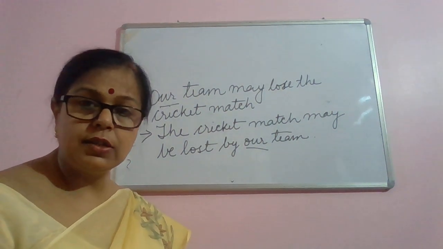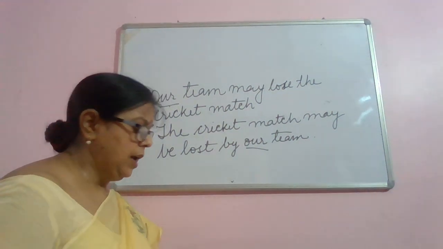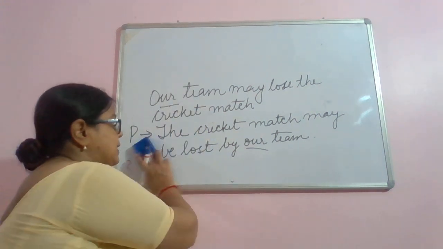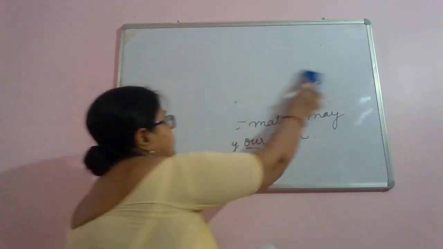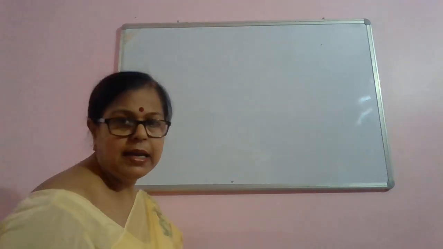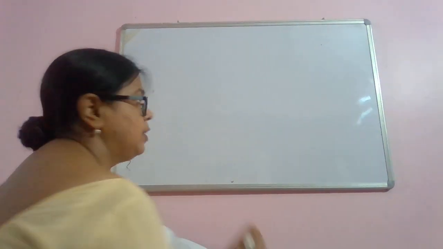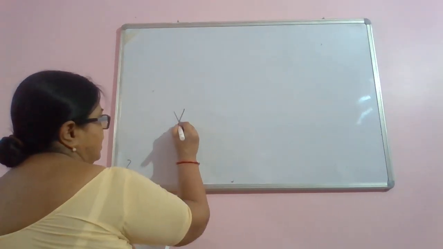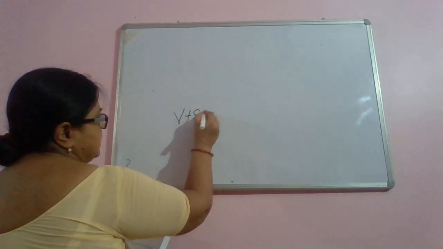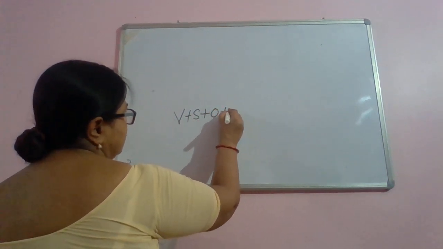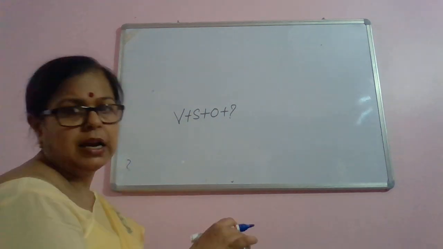It does not change. Now, interrogative sentences. What are interrogative sentences? In an interrogative sentence, if you write the structure, you will write it as verb plus subject plus object plus question mark.